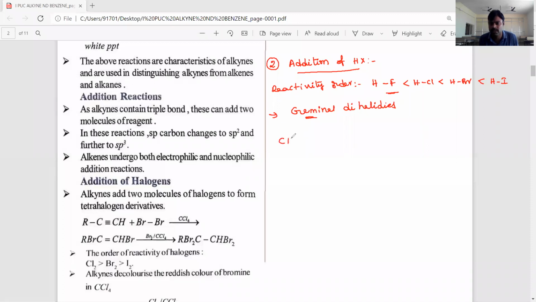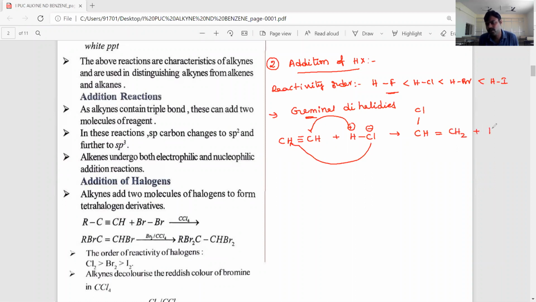For example, CH triple bond CH is a symmetrical alkyne. Just add HCl, and the hydrogen and chlorine add. It is an electrophilic addition reaction. Then we will get CH2 double bond CHCl.